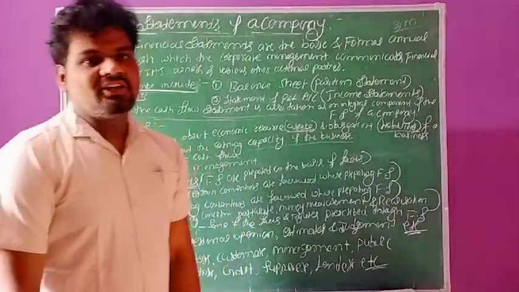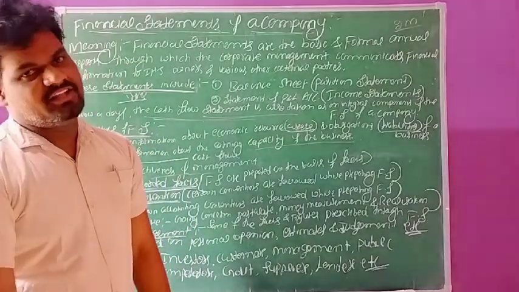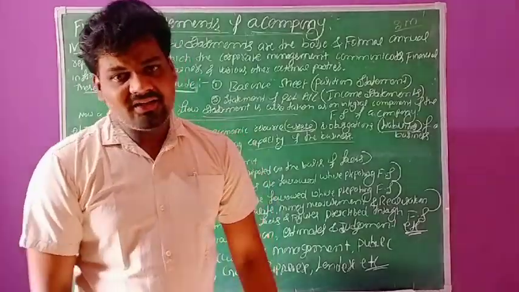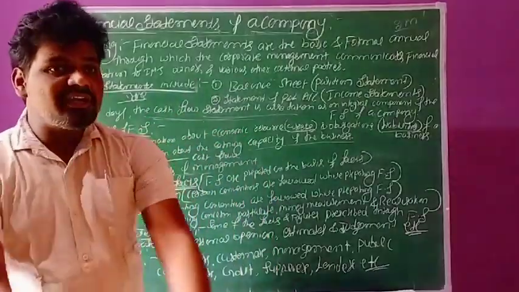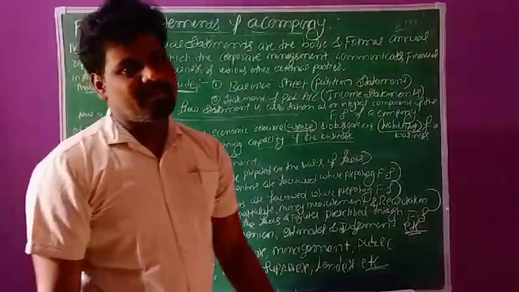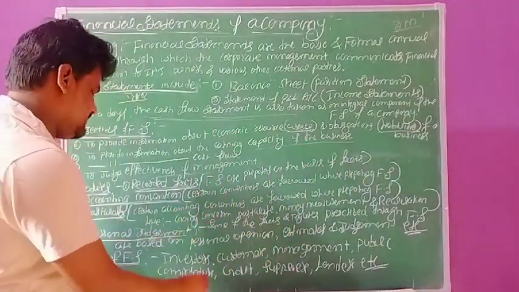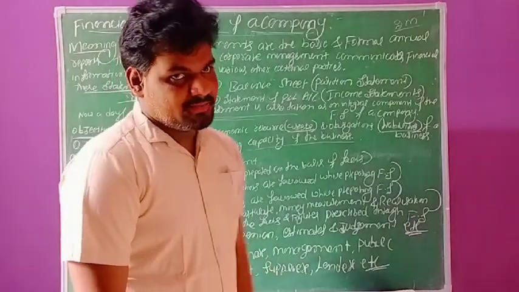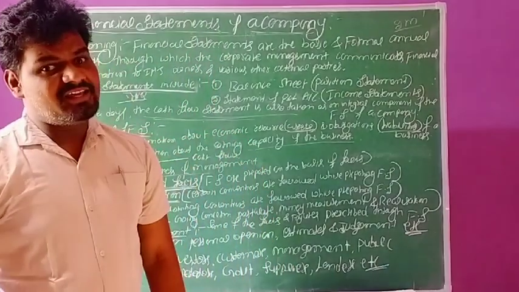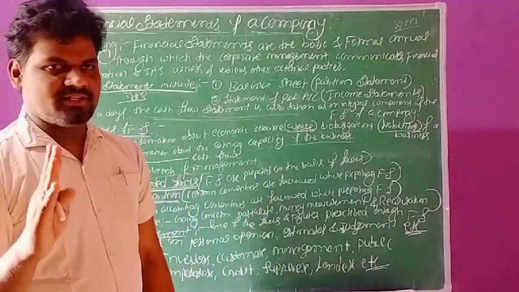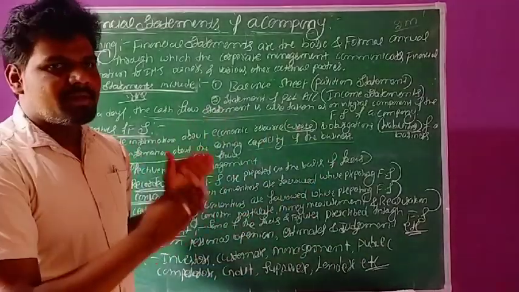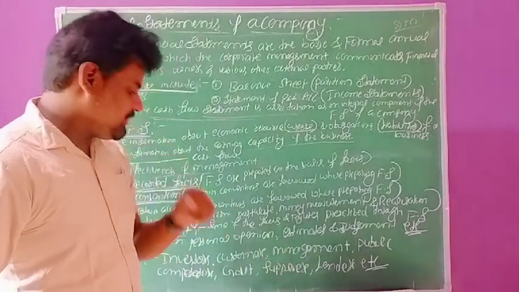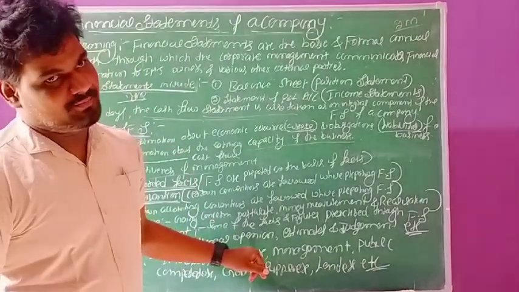The investor is a very important party for the business organization, because we require funds, and external parties need to invest some capital in our business organization. So this is one of the users, the investors. Second one, customers. Customers are very important persons in the business, because the goods we produce go to the final consumers, who are the customers.